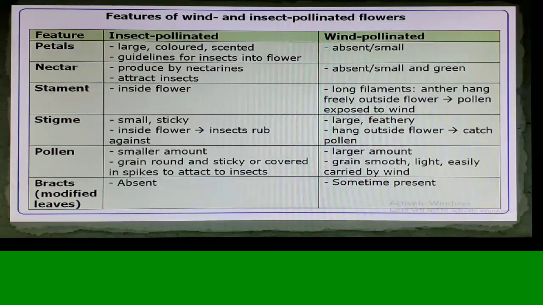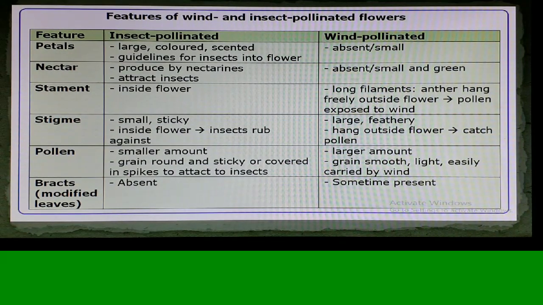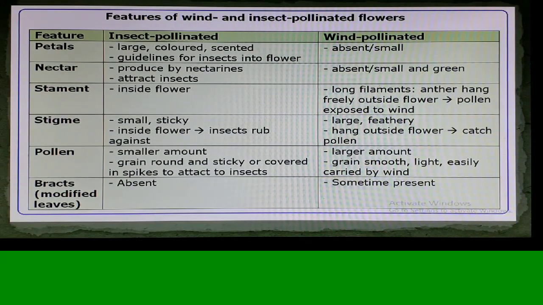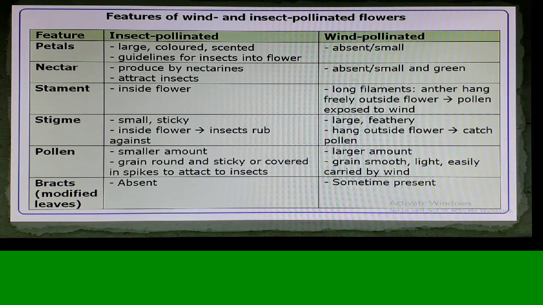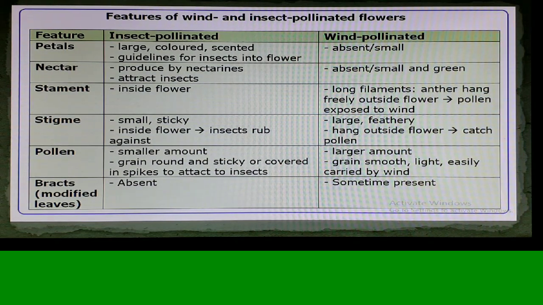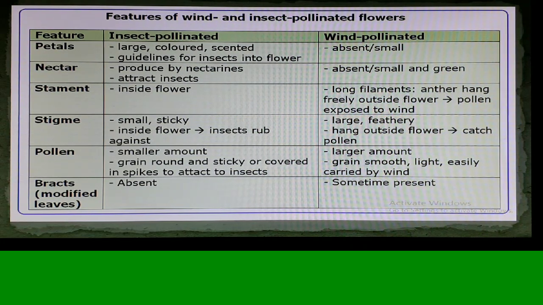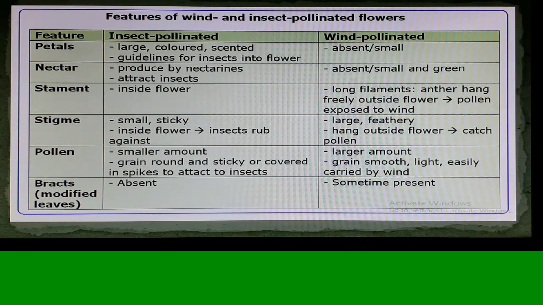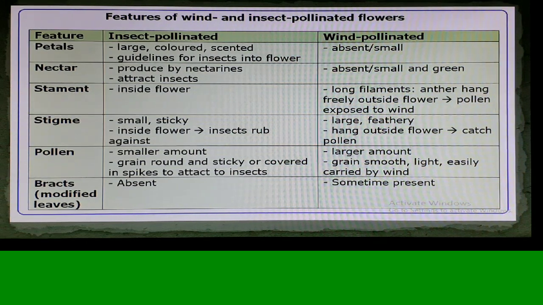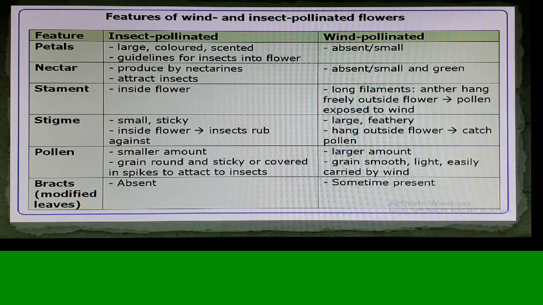Now if we try to compare both insect and wind pollinated flowers, we see that in case of insect pollinated flowers, the features are totally different from the wind ones. The petals have to be very light, large, brightly colored, scented, and no such features are there in case of wind pollinated flowers. Similarly, no nectar is there in wind pollinated flowers. Insect pollinated flowers need a lot of nectar.